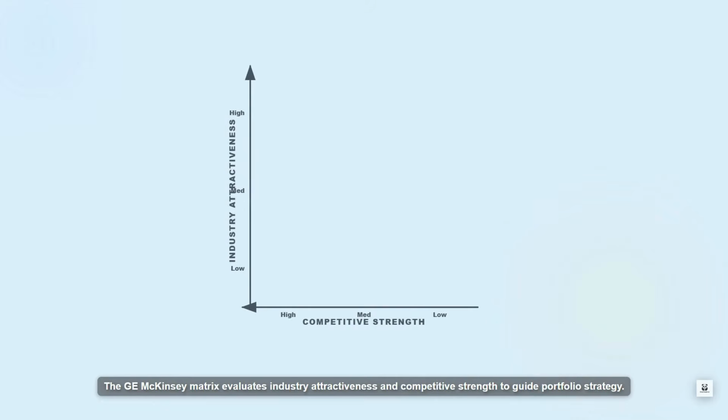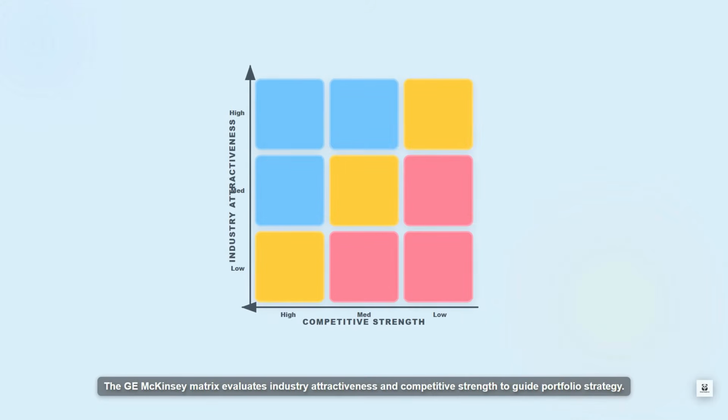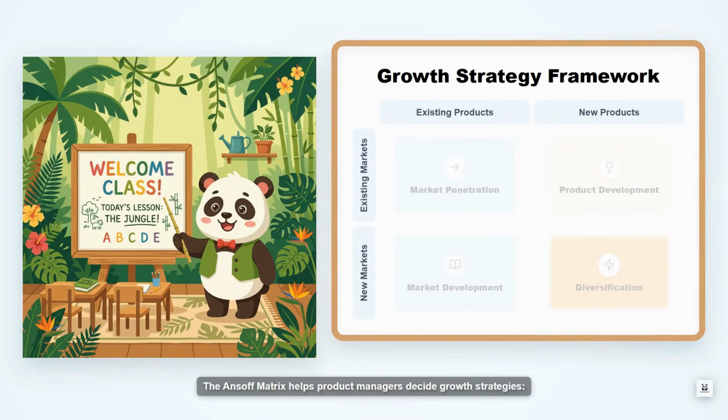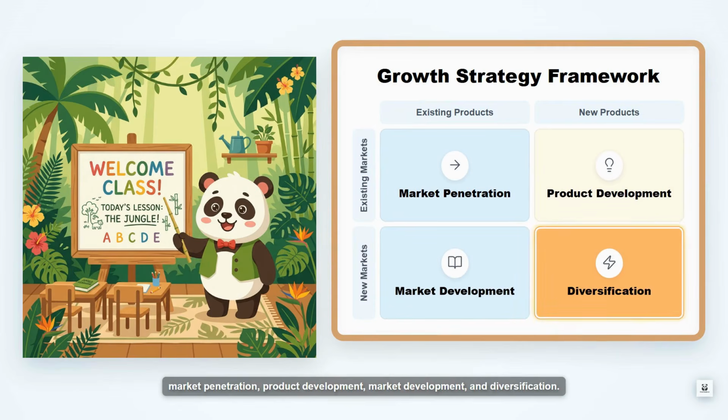The GE McKinsey matrix evaluates industry attractiveness and competitive strength to guide portfolio strategy. The Ansoff matrix helps product managers decide growth strategies: market penetration, product development, market development, and diversification.